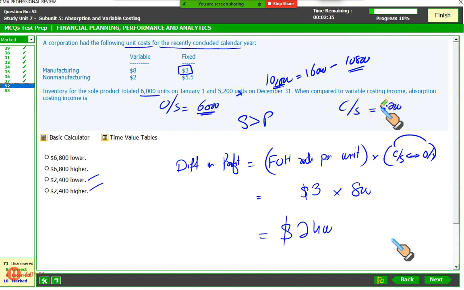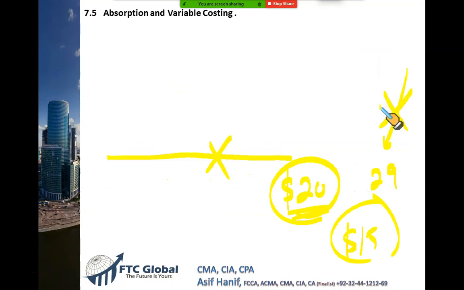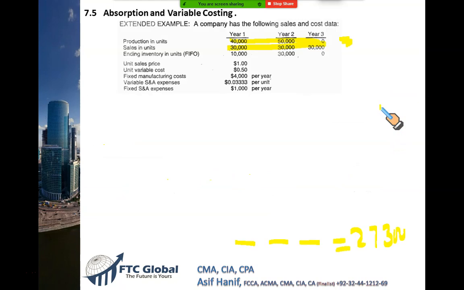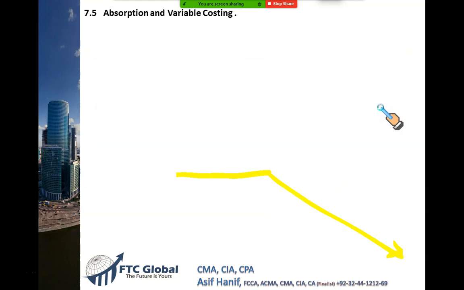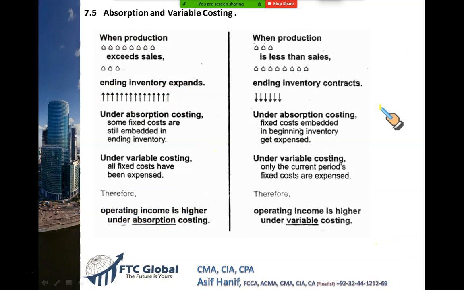Let me take you back to reinforce your understanding. This is it right here. Whenever your production is less and sale is more, like in our example, our production was 10,000, but our sale was 10,800.